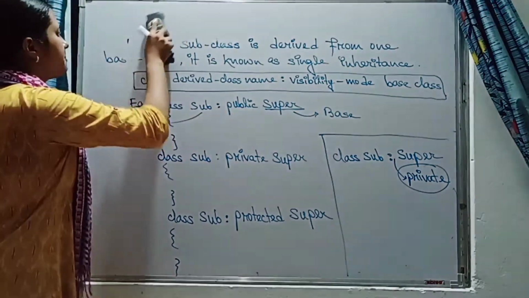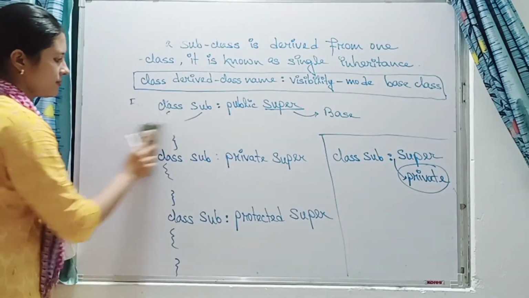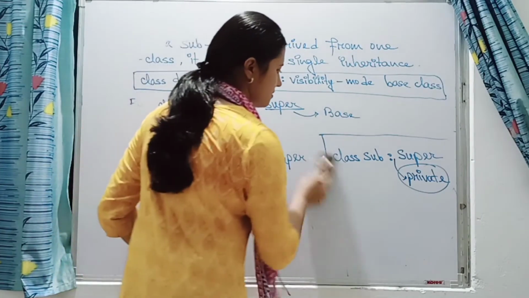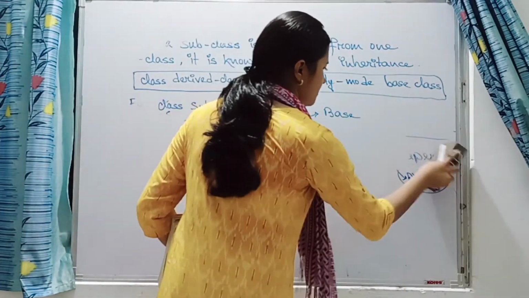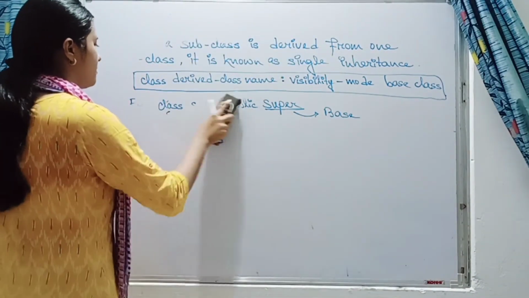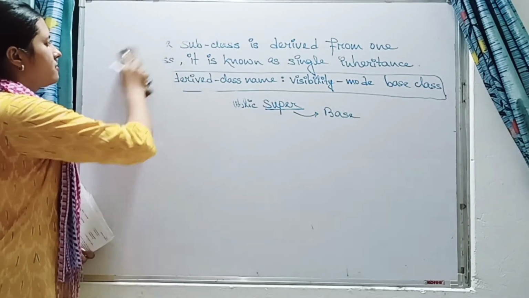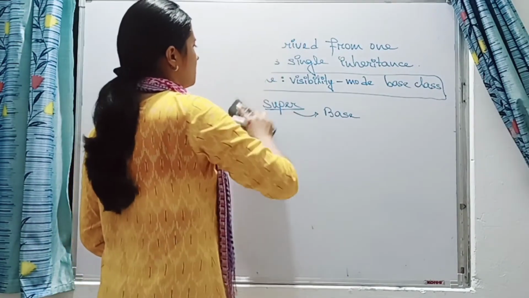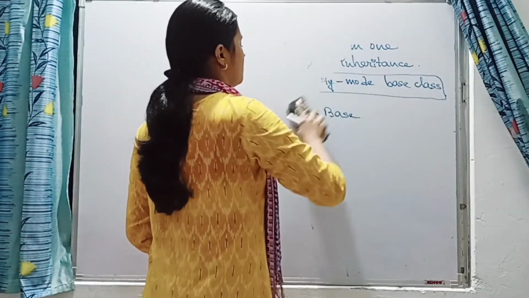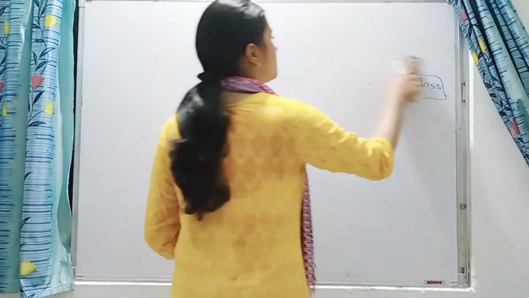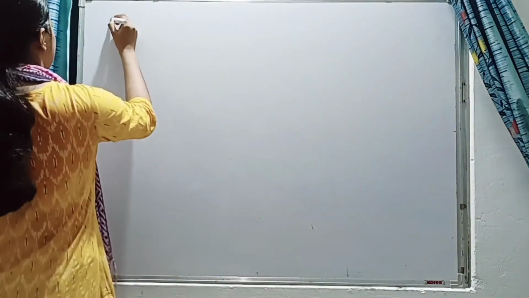Now we will see the multiple inheritance part.